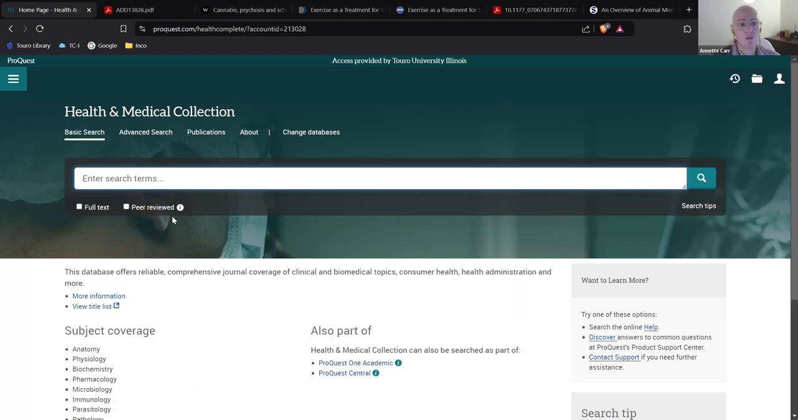So with Proquest, not all the articles are peer-reviewed. So you do have to choose full text always, and you always have to choose peer-reviewed because you want scholarly articles. You don't want articles written by journalists in the Wall Street Journal or Time Magazine. You're looking for scholarly articles that are written by scientists and doctors who are doing research experiments.